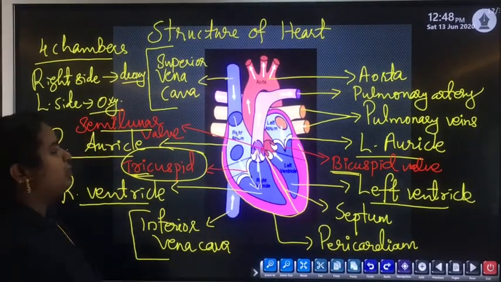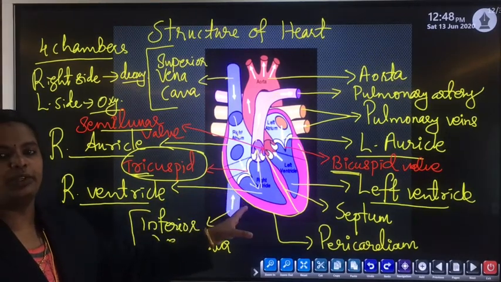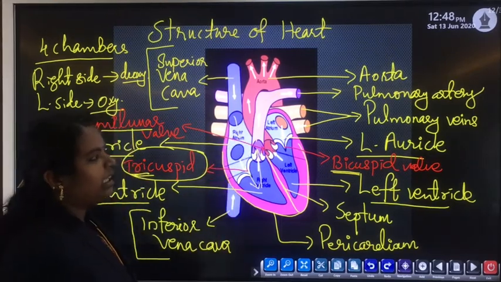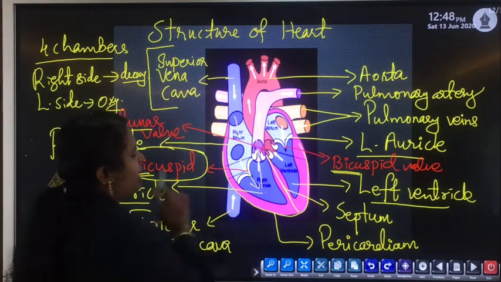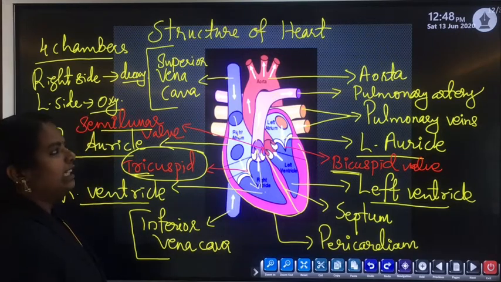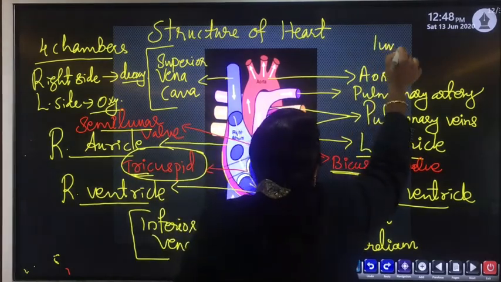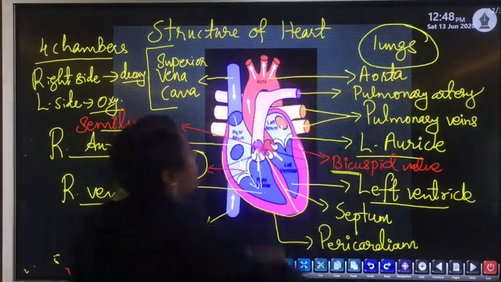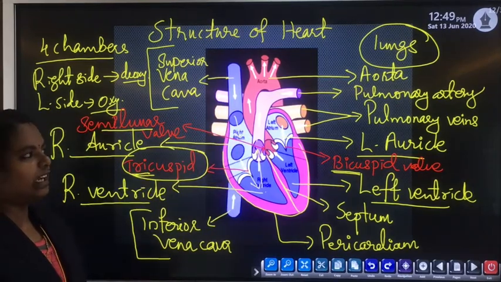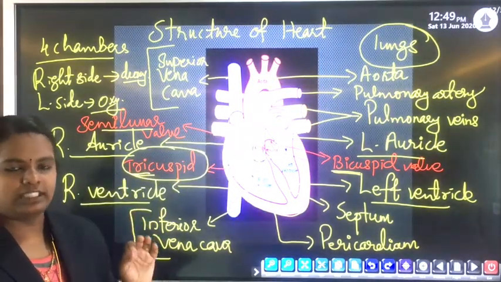So now blood will move to the pulmonary artery from the right ventricle. Deoxygenated blood from the right ventricle moves to the pulmonary artery. The pulmonary artery carries deoxygenated blood from the right ventricle, and this deoxygenated blood reaches the lungs. The importance of the lungs: this deoxygenated blood collected by the pulmonary artery is transported to the lungs for oxygenation.